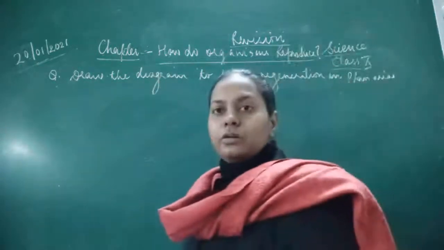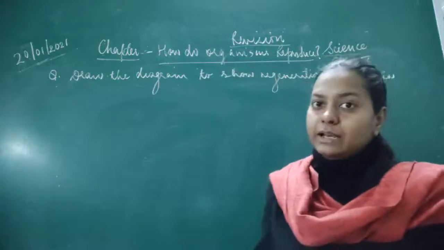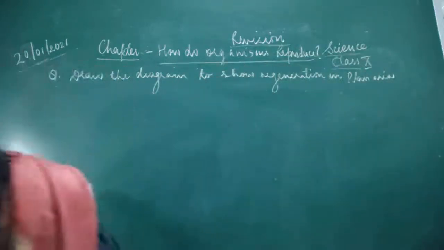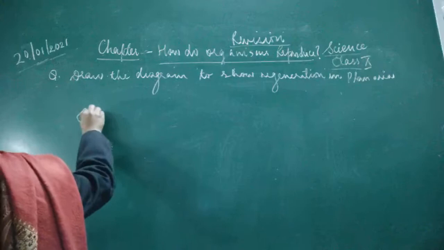So here we have to concentrate only upon the planaria. So in planaria, you will draw a diagram like this.